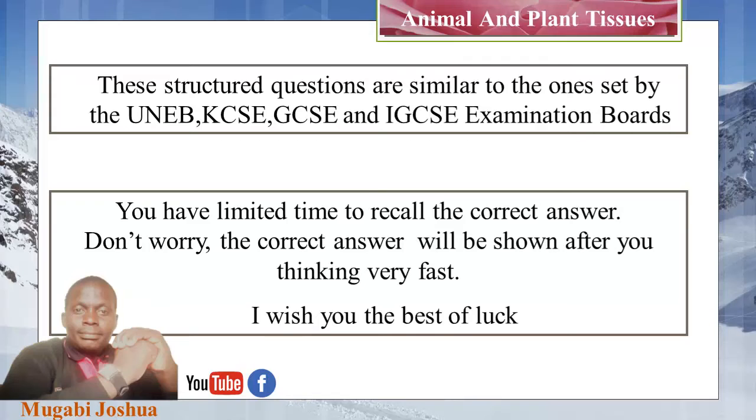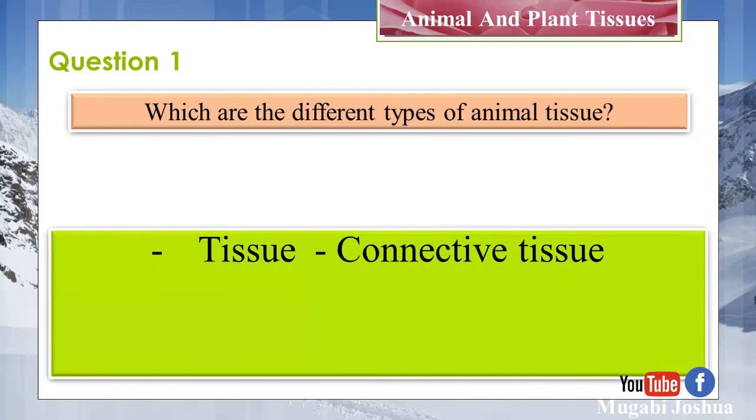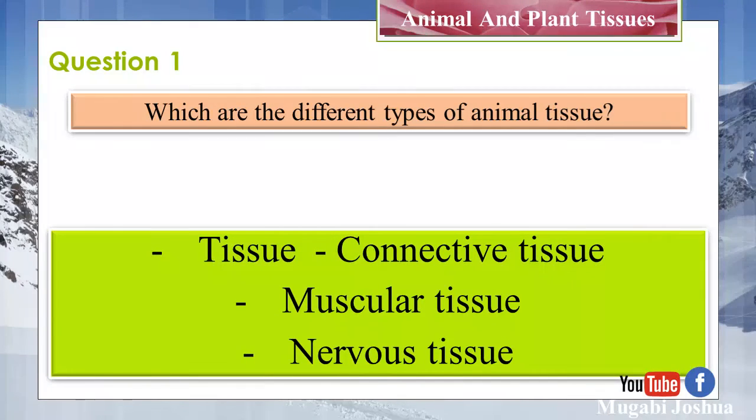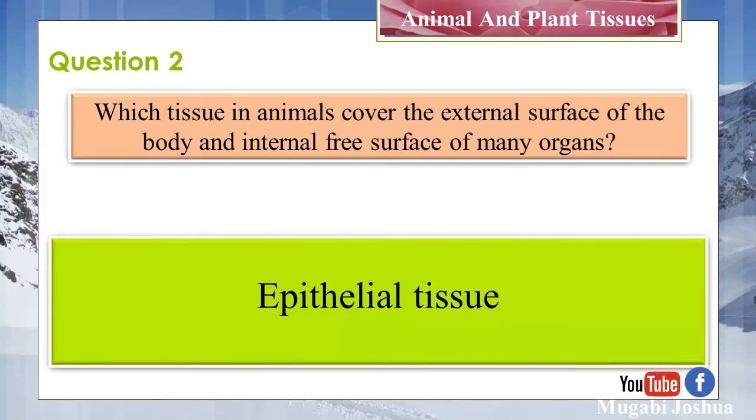Let us start our quiz. Question 1. Which are the different types of animal tissue? Connective tissues, muscular tissues, and nervous tissues. Question 2. Which tissue in animals covers the external surface of the body and the internal free surface of many organs? Epithelial tissue.